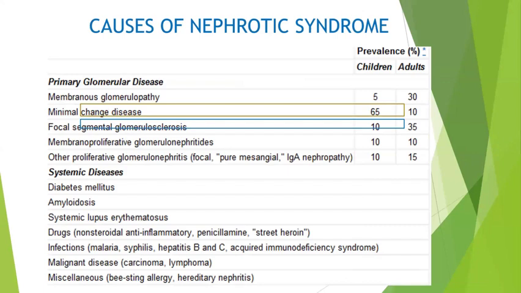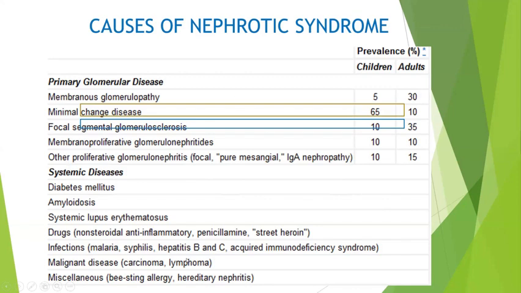Causes of nephrotic syndrome in children: it is most commonly minimal change disease, then comes focal segmental glomerulosclerosis. Whereas in adults, focal segmental glomerulosclerosis is the most common. Then comes diabetes, that is diabetic nephropathy, or membranous glomerular nephropathy due to any causes, and then minimal change disease. These are the other systemic diseases.